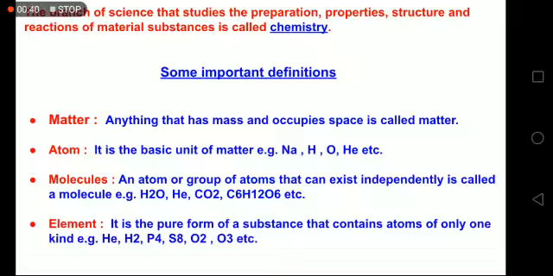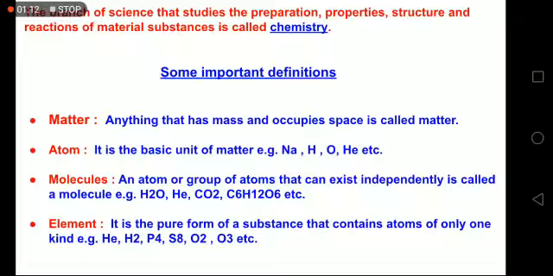Molecule: an atom or group of atoms that can exist independently is called a molecule. For example, H2O can exist independently. This is the formula of the compound H2O. He, being a noble gas, can exist independently like an atom, so we can call it a molecule of helium gas also. Carbon dioxide exists as CO2 and glucose exists as C6H12O6.